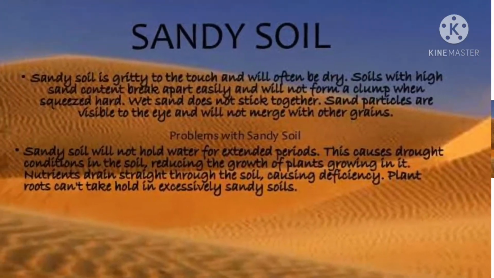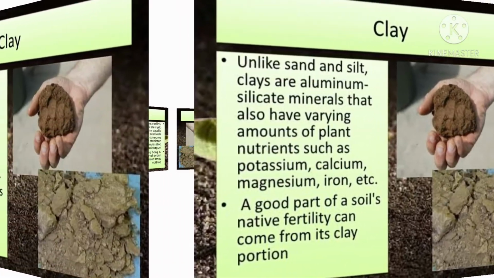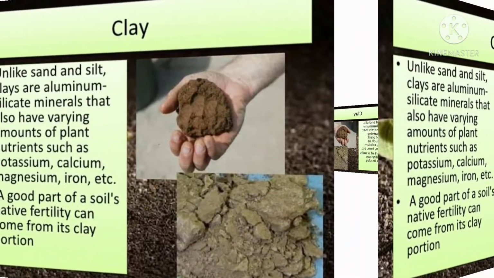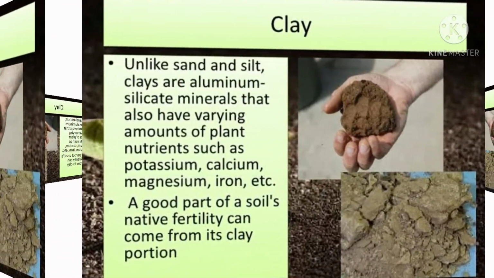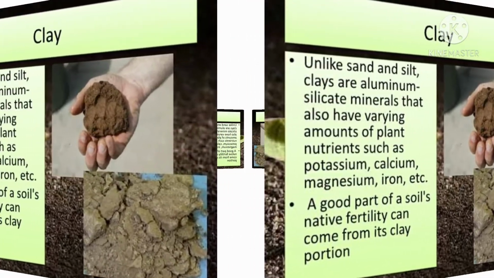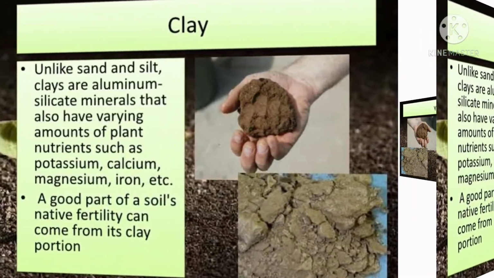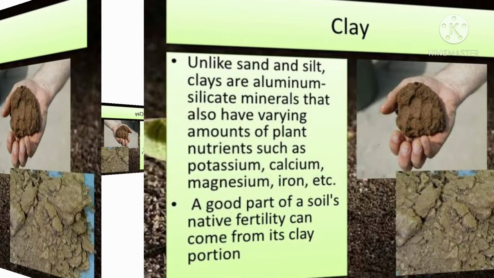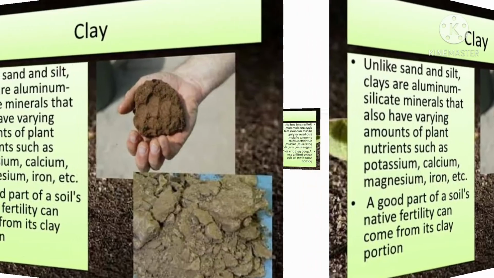The second type of soil is clay soil. It is formed by the disintegration and weathering of rocks over a long time. It is also formed as sedimentary deposits due to weathering, erosion, and transportation of rocks. Its main characteristics are: it contains mainly clay and only a little amount of sand and silt. Its particles are very small and leave very little space for air. It has high water retention capacity and is sticky when wet. It turns hard on drying. It also contains some humus. Some plants grow in it.